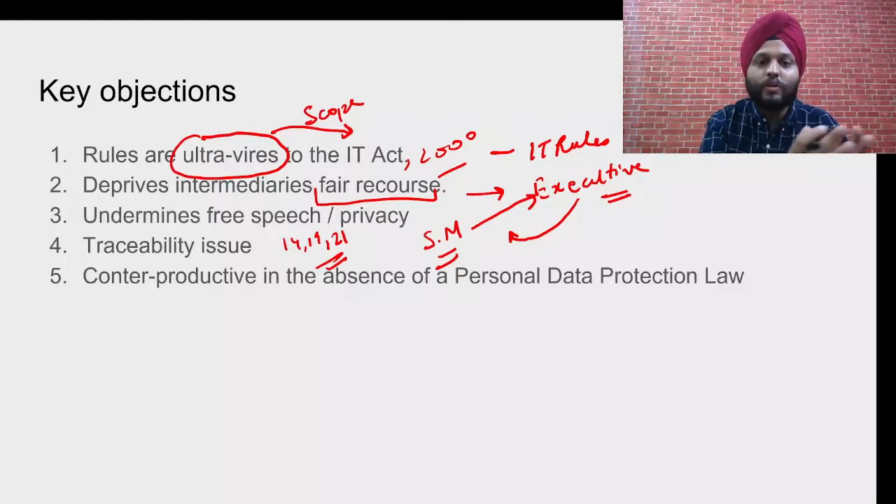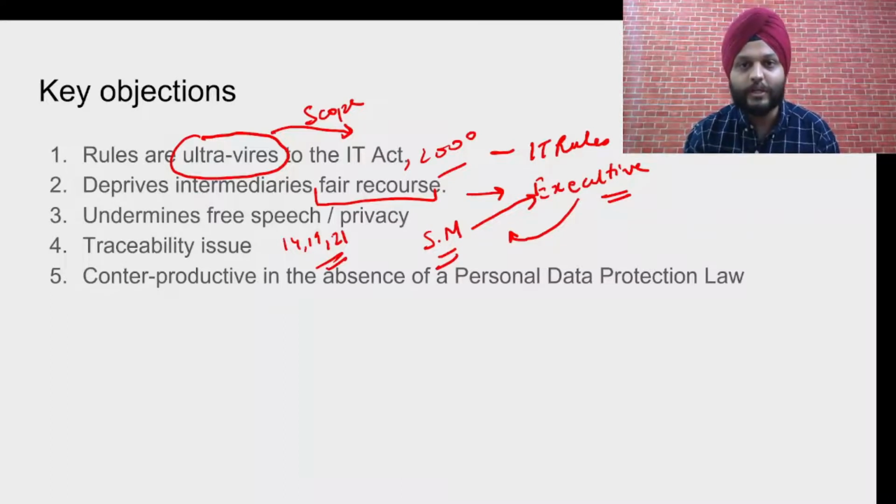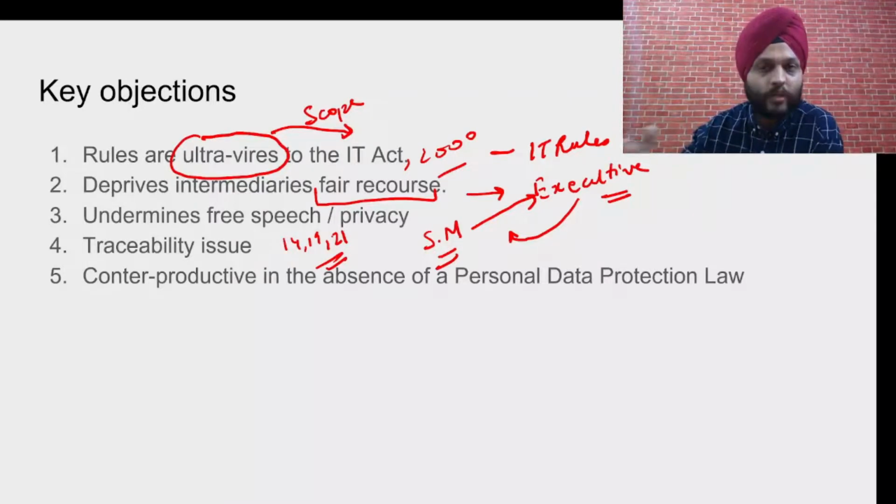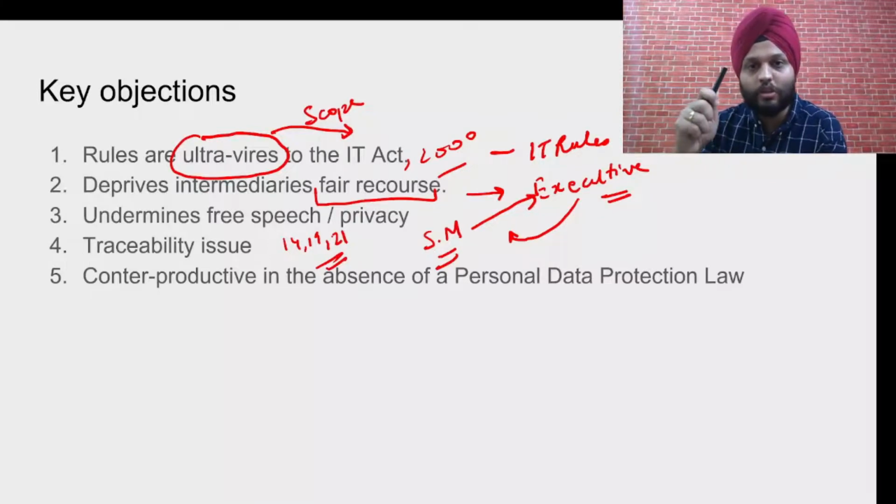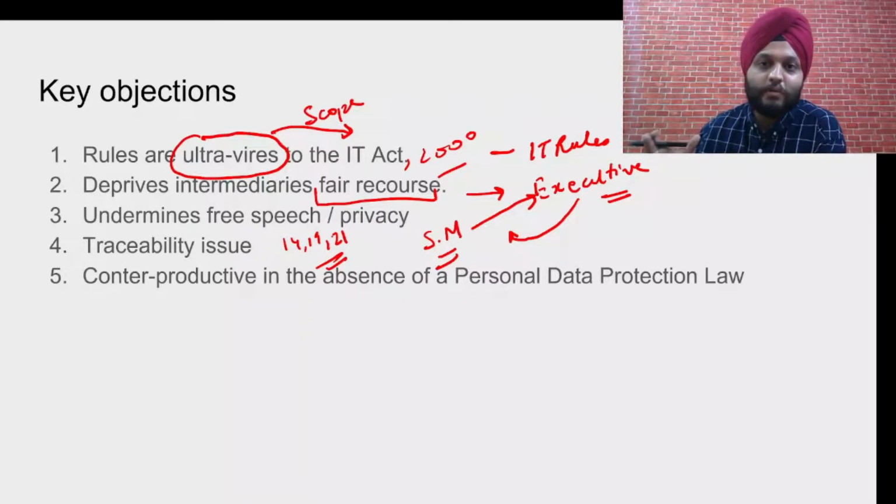So, let's say we're talking about free speech. I showed you a post where we saw that content could be blocked because it was critical of the government, especially with reference to COVID, the COVID pandemic, content highlighting that the government has not fulfilled its promise, has not provided healthcare, and showing the problems. So we saw how the government was able to curb it. It raised a lot of requests to Twitter to ban that content. So the law can be misused also. A power has been given to the executive by means of this rule, which is basically a tool actually. So this can be misused also.